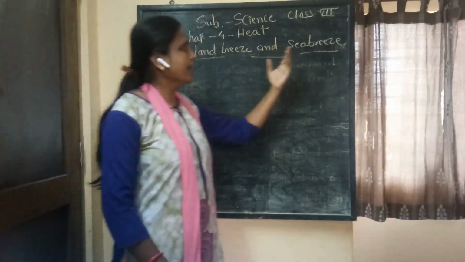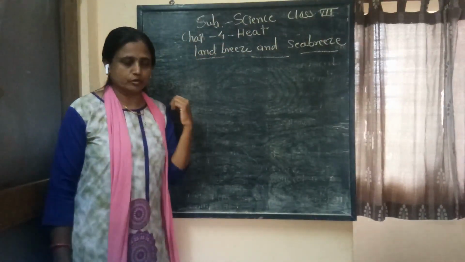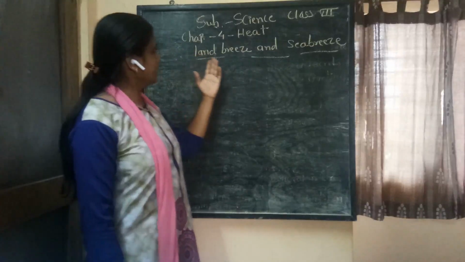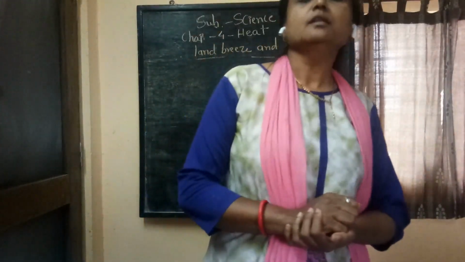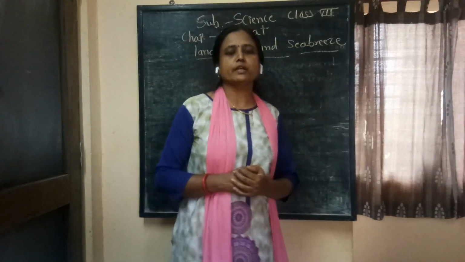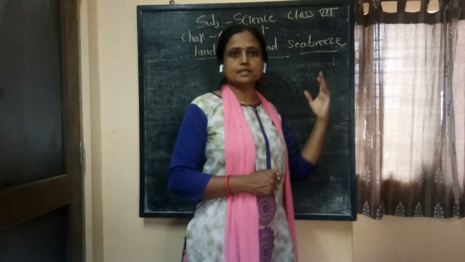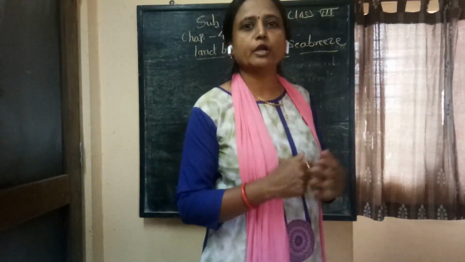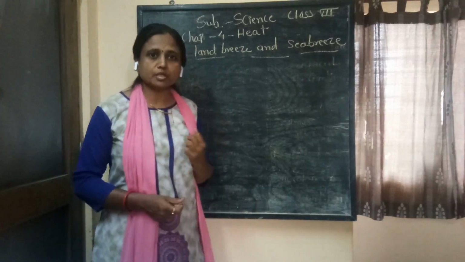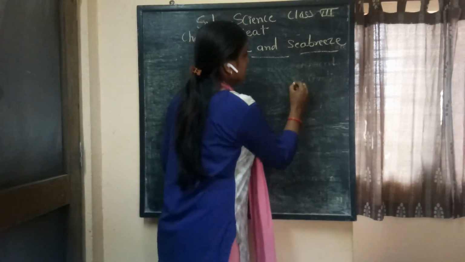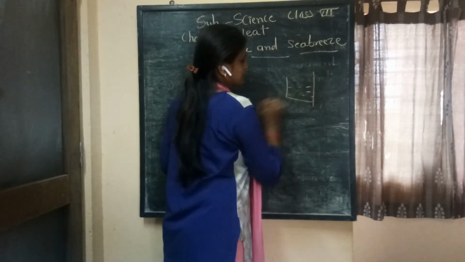Land breeze and sea breeze of class 8, chapter number 4. For learning the land breeze and sea breeze, first of all we have to recapitulate our knowledge regarding convection, because land breeze and sea breeze happen because of the phenomenon of convection. Now you all know what happens during convection. Last time also I explained how convection takes place.